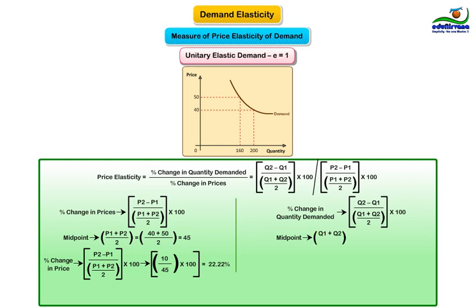Let's now calculate percentage change in quantity demanded. Midpoint is Q1 plus Q2 divided by 2, that is 200 plus 160 divided by 2 results in 180.